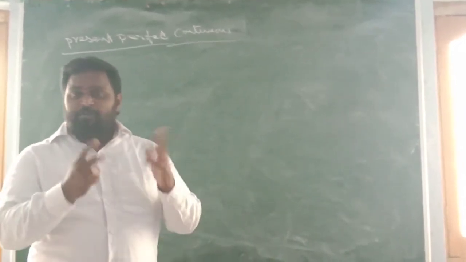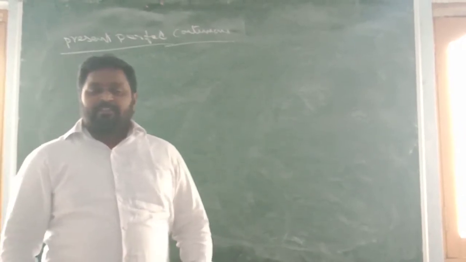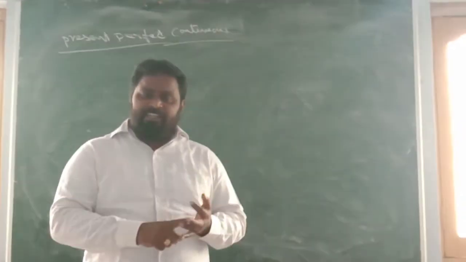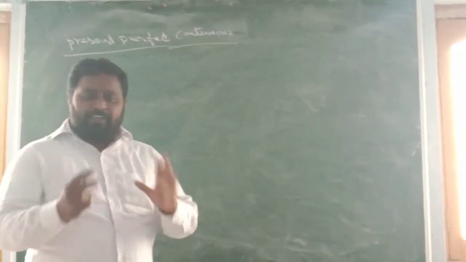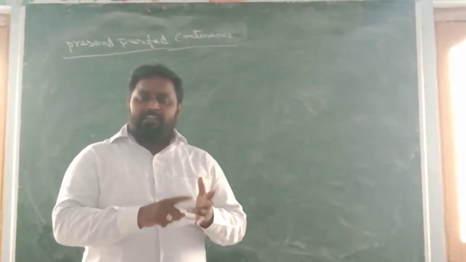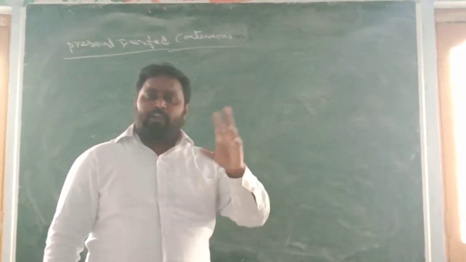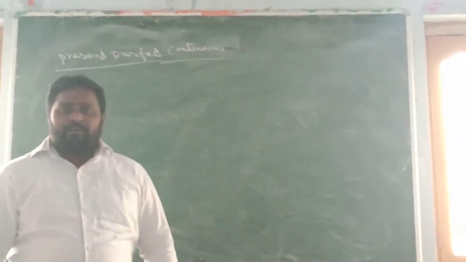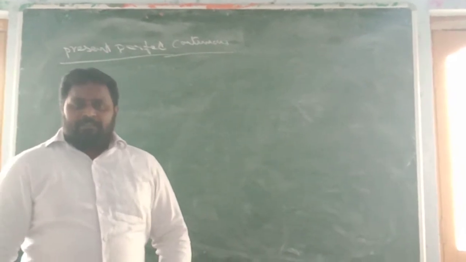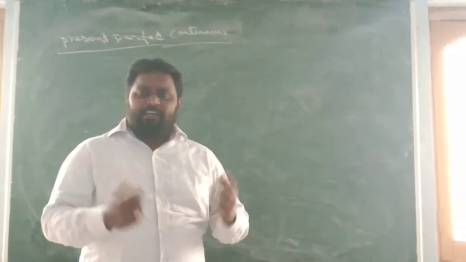So what are the third person singular subjects? Singular noun, he, she, it are called third person singular pronouns. If the subject is a singular noun, he, she, it, then we have to add s or es to the first form of a verb. And then clue words for simple present tense. How can we recognize this tense?